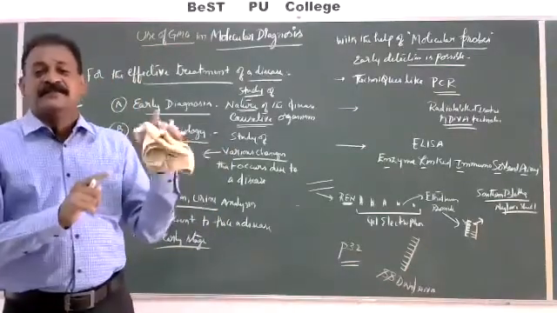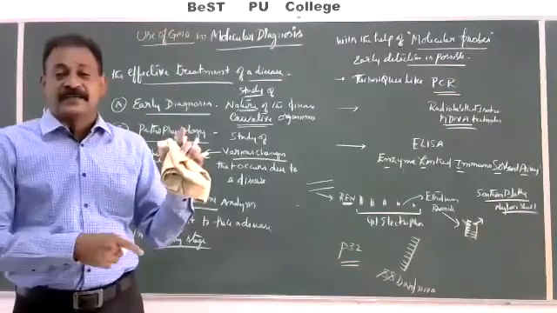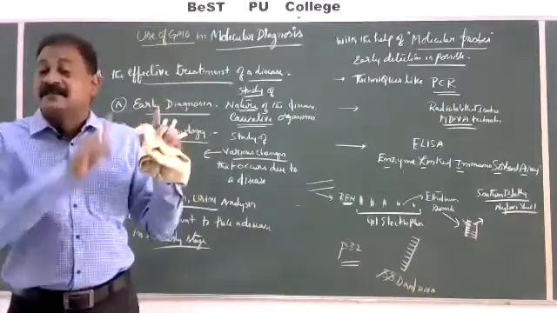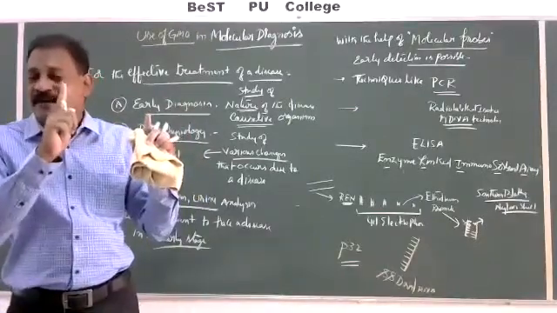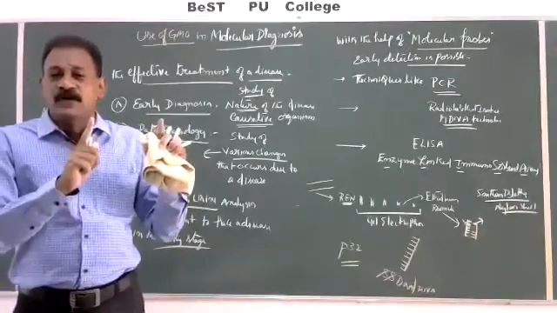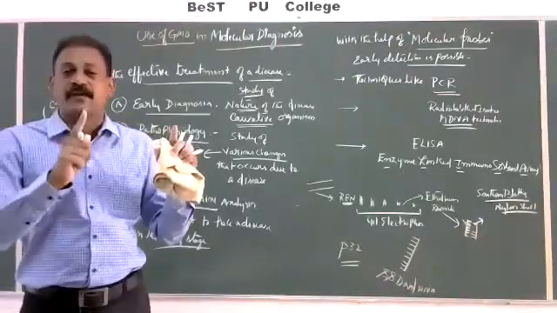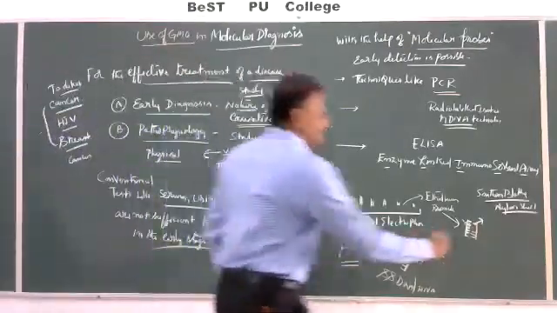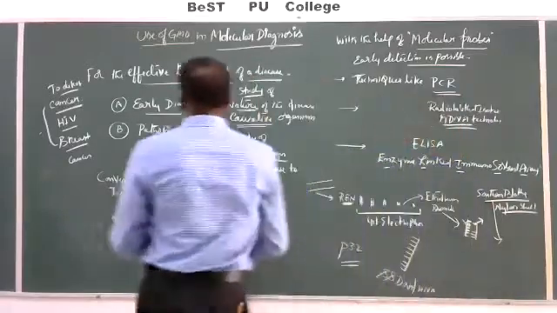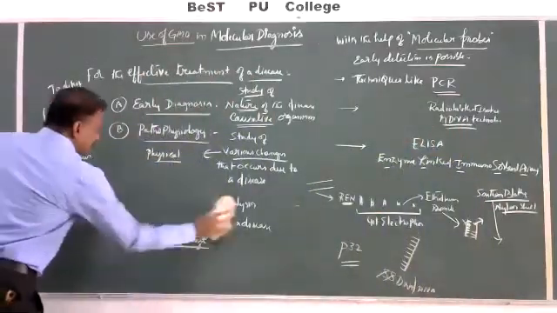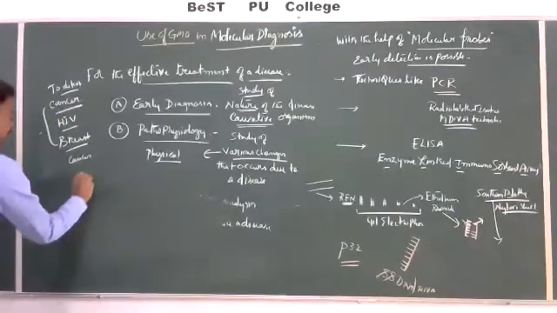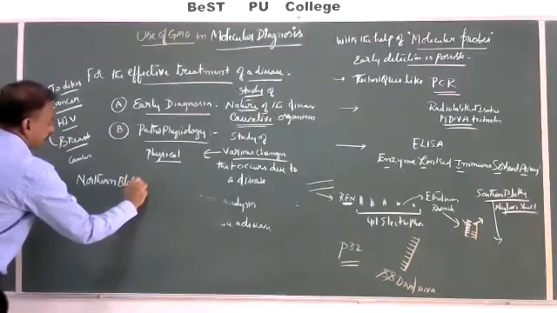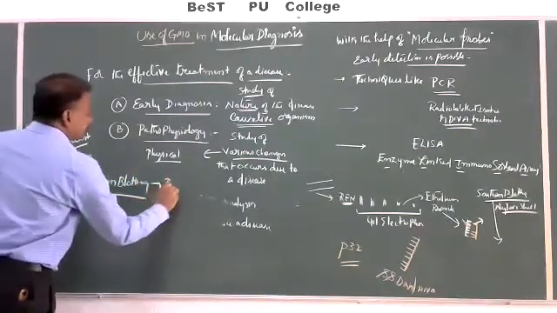If any gene in the patient's body is mutated, any mutation, any genetic disorder is there, that change is not found in the complementary probe. So various steps of complementary probes are available. Now with the help of southern blotting, DNA is identified. Northern blotting is to identify RNA.